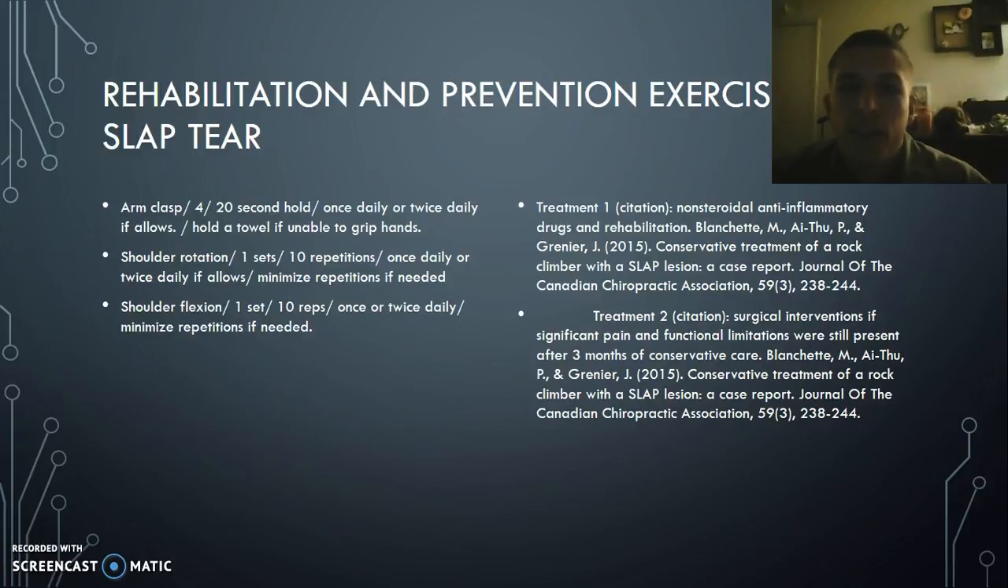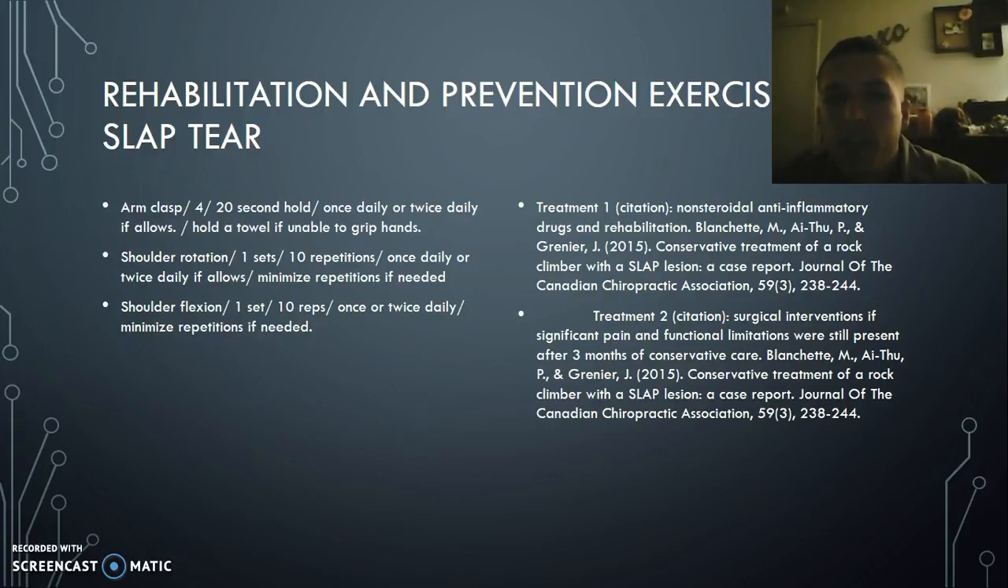Rehabilitation, preventive exercise for SLAP tear. We have an arm clasp, 4 sets of 20-second hold, once or twice daily if pain allows. Hold a towel if you need to for progression, if you cannot reach your hands behind your back. Shoulder rotation, 1 set, 10 repetitions, once or twice daily if pain allows.